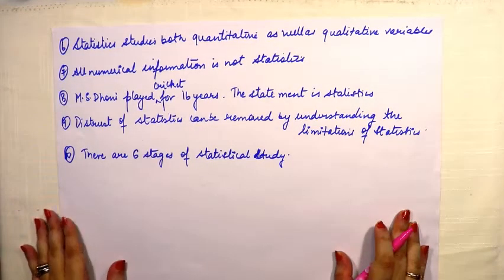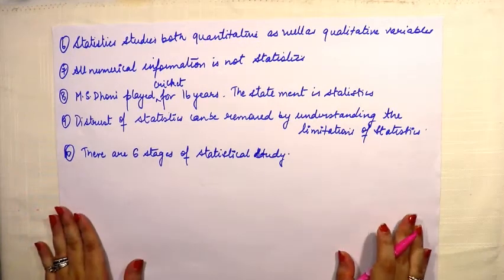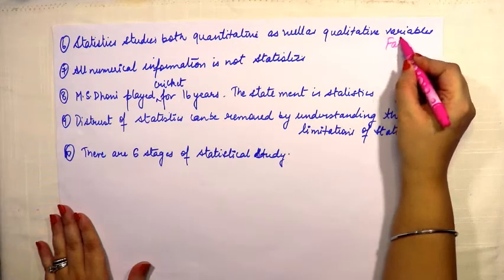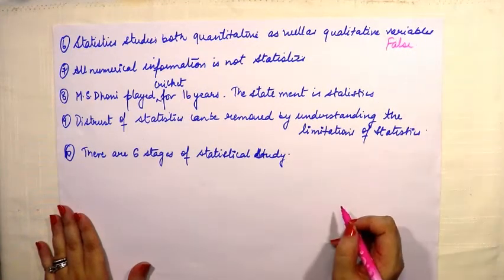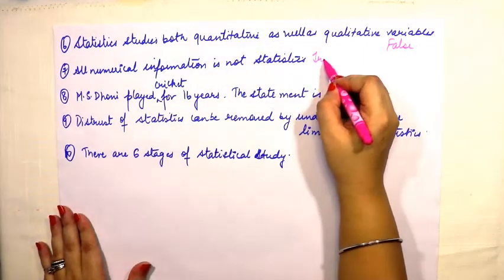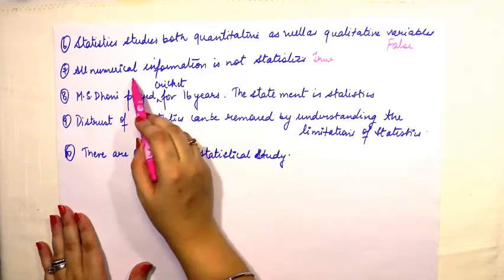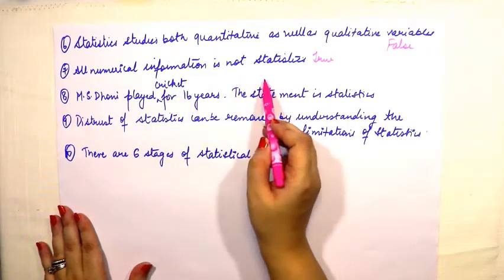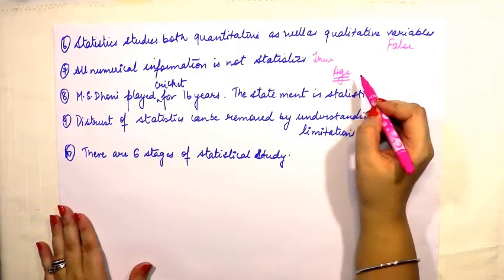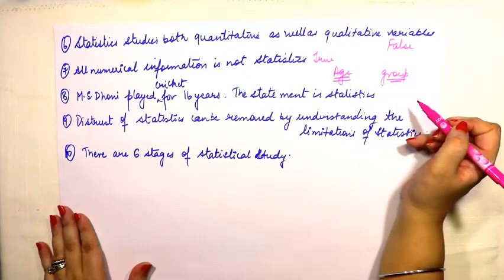Statistics studies both quantity as well as quality. This is not true. This is false. It only studies the quantitative variables. All numerical information is not statistics. This is also true. When we say that we're talking about only individual, it is not a true statement. So here, all numerical information is not statistics. This is true. यानी कि अगर हम बात करें एक इंडिविजुअल की एज की, वो स्टैटिस्टिक्स नहीं है, बट ग्रुप ऑफ पीपल की एज की बात करेंगे तो वो स्टैटिस्टिक्स है.